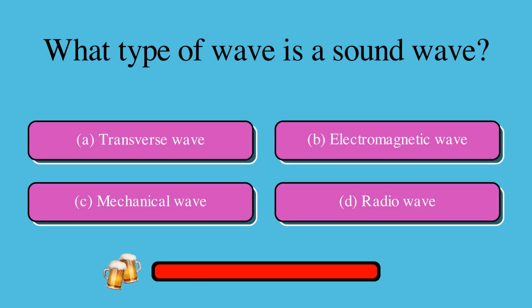What type of wave is a sound wave? Is it A, transverse wave, B, electromagnetic wave, C, mechanical wave, or D, radio wave? The correct answer is C, mechanical wave.